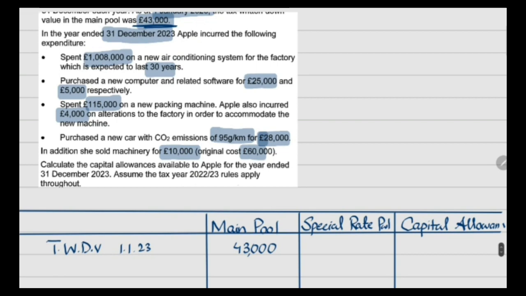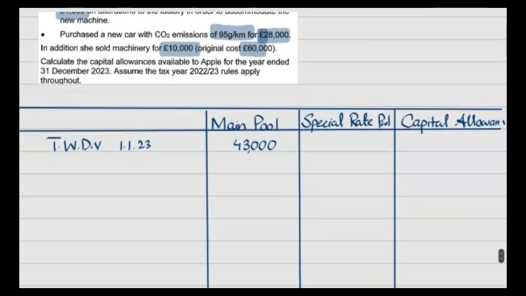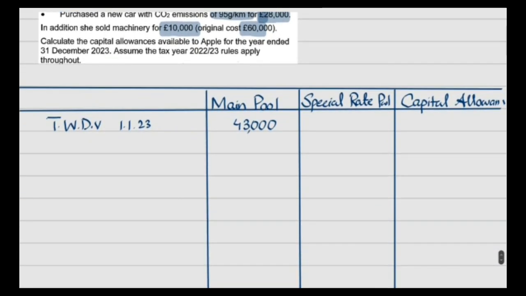Then spent 10,08,000 on a new air conditioning system. As this amount qualifies for the special rate pool and as per the order of allocation of annual investment allowance, we have to allocate annual investment allowance first to special rate pool items. So on the air conditioning system